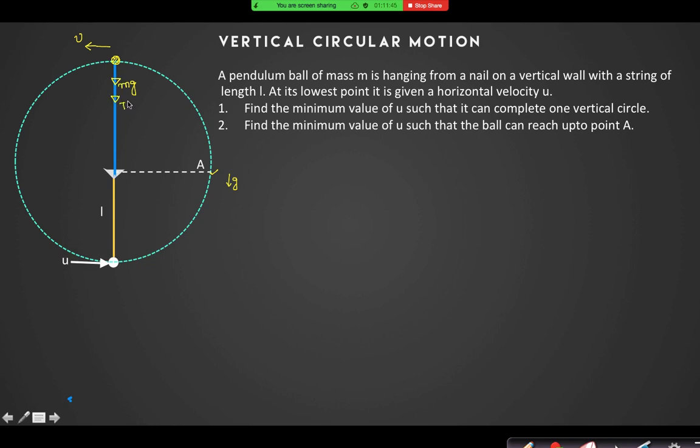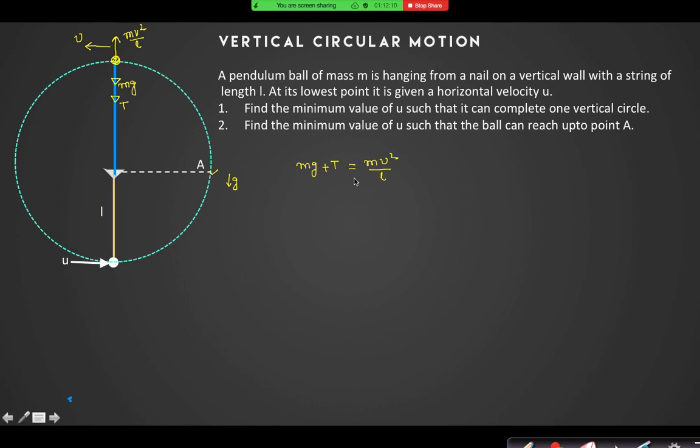Can the tension at this point act upward? No. The centripetal force is mv square by L. So by laws of motion, can I say mg plus T is equal to mv square by L?